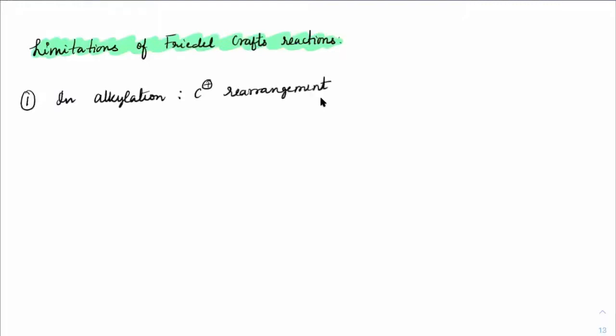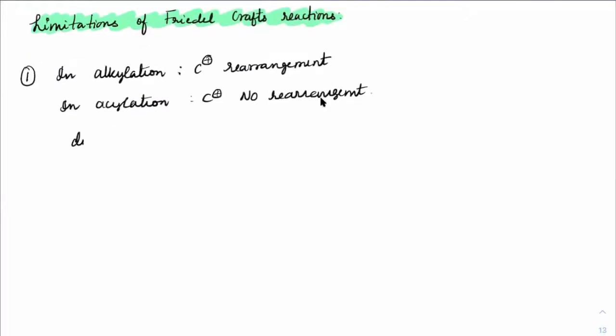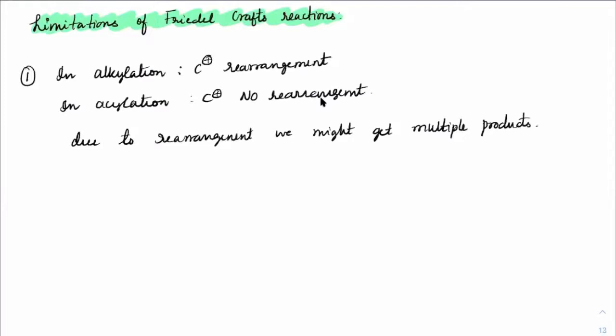So we need to be very clear what is your desired product. Is it with rearrangement or without rearrangement? Similarly, in acylation, the carbocation will not undergo rearrangement. So no rearrangement here. In case you're expecting a rearrangement product in acylation, then that cannot be achieved. Now, due to rearrangement, we might get multiple products. So that's why it is difficult to expect how many products we will get.